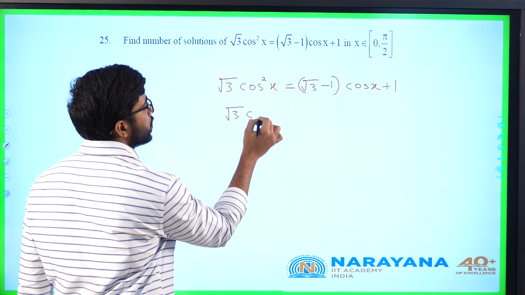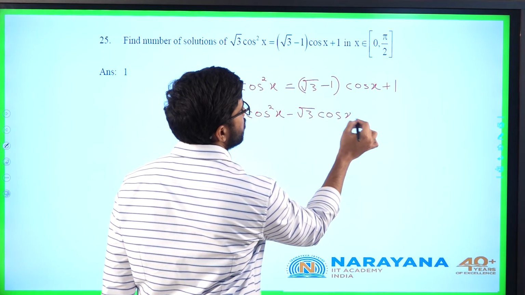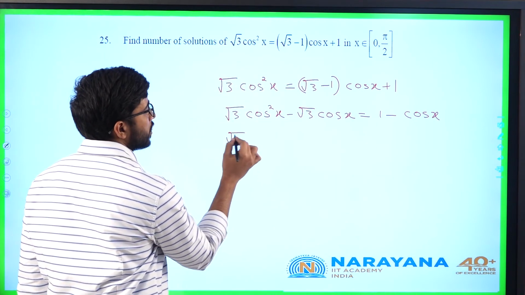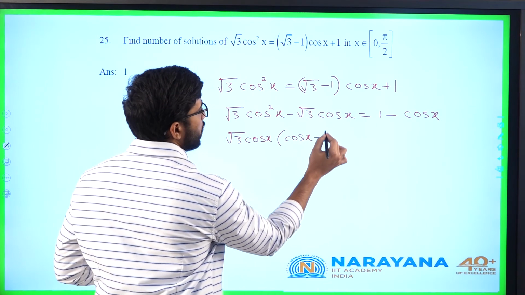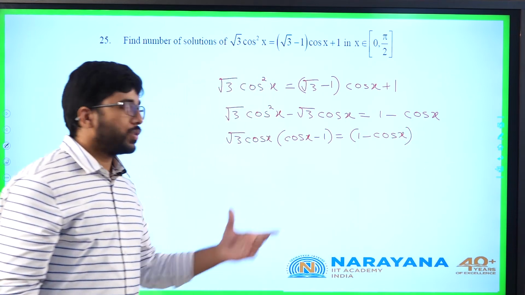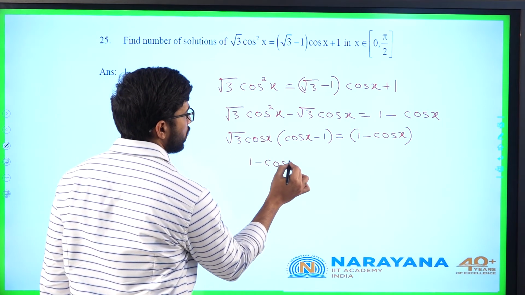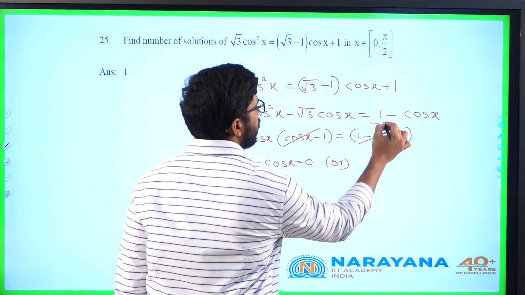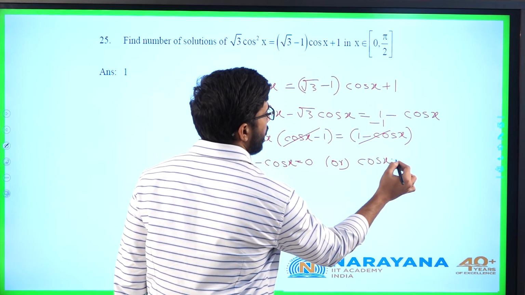Root 3 cos square x minus root 3 cos x is 1 minus cos x. So, if I take out root 3 cos x common here, I will get cos x minus 1 is equal to 1 minus cos x. So, what are the two possibilities here? Either 1 minus cos x will be equal to 0, or if 1 minus cos x is not equal to 0, I'll get root 3 cos x equal to minus 1, or cos x is equal to minus 1 by root 3.